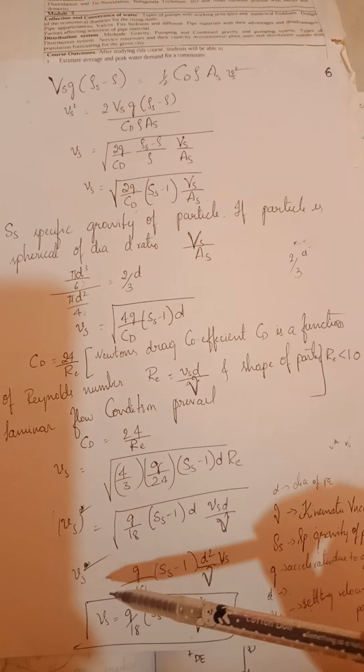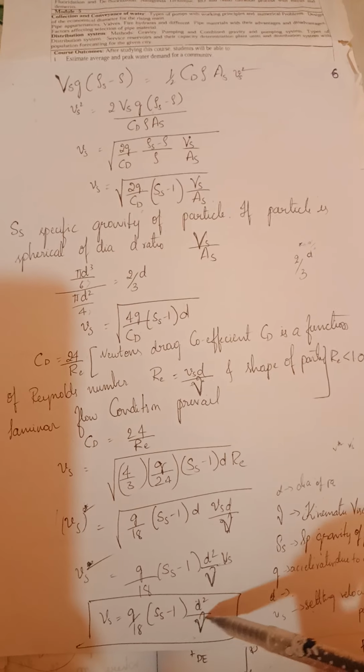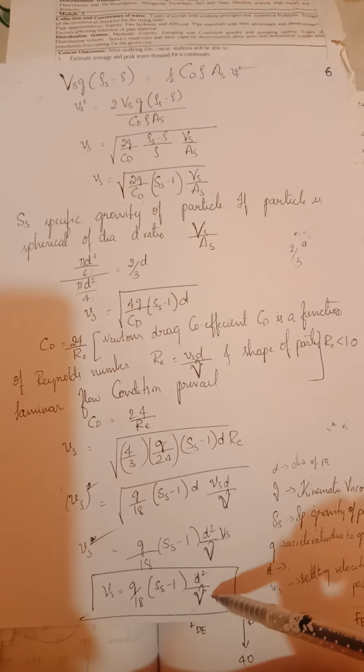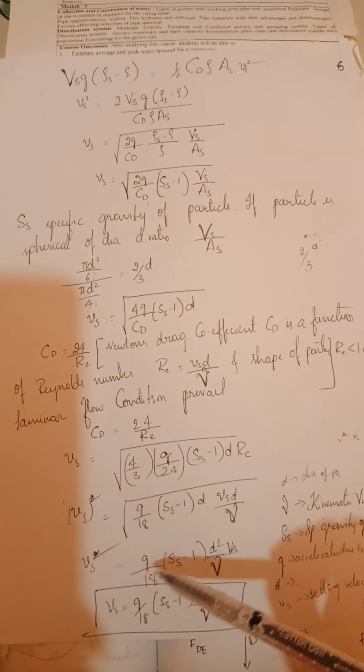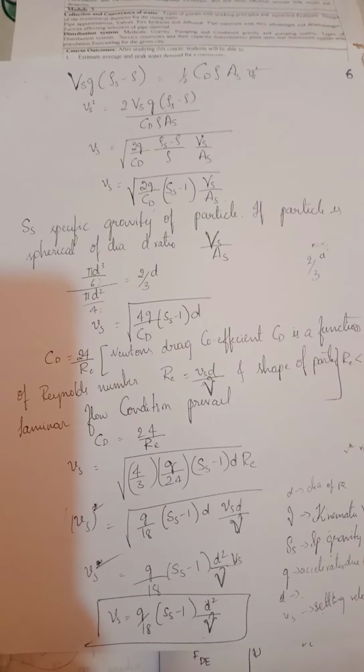So Vs is equal to g divided by 18 into Ss minus 1 into d square divided by nu. This is the settling velocity equation that we have derived for a discrete particle.